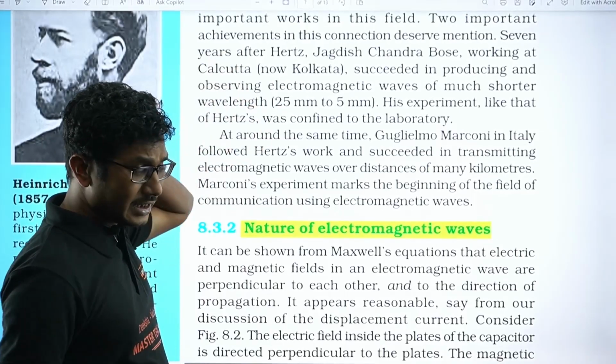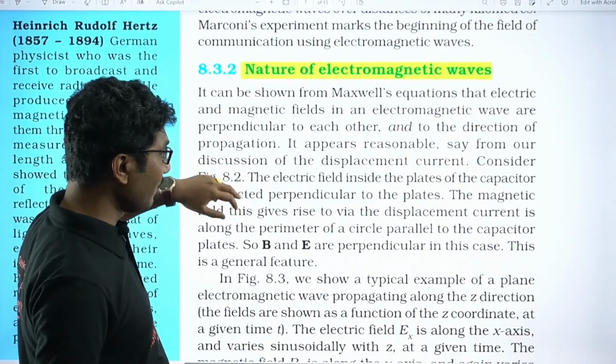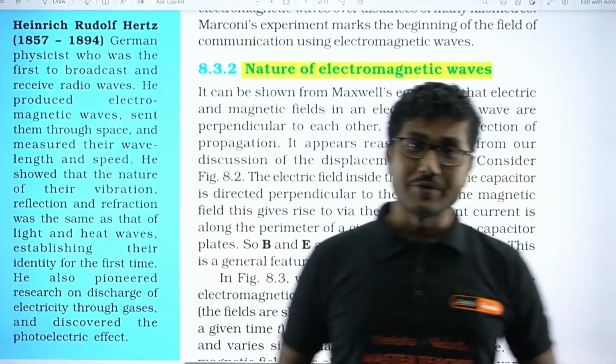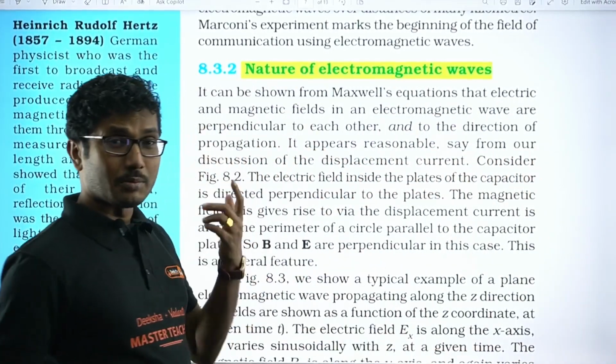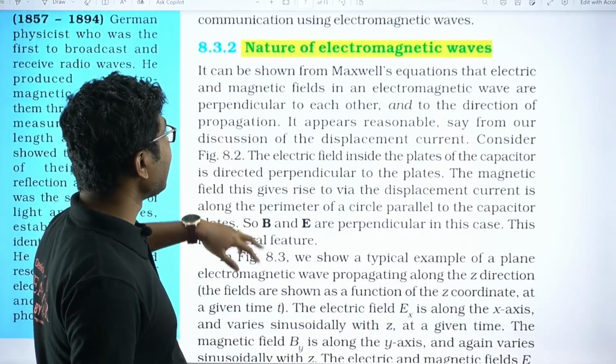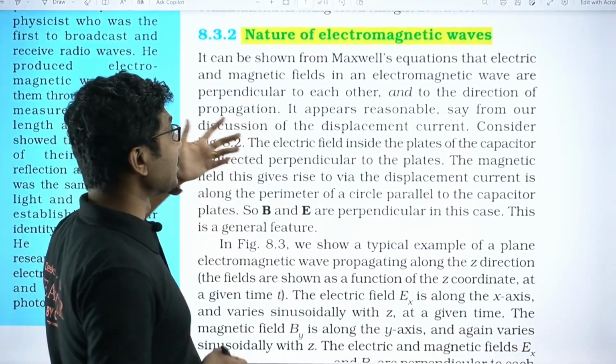Now there is some history given of how Hertz did some experiment and showed that actually Maxwell's equations were correct. Then Jagadish Chandra Bose also did some experiment. So these are all mentioned in this portion. You can have a read at it, okay, if you are enthusiastic about science history.